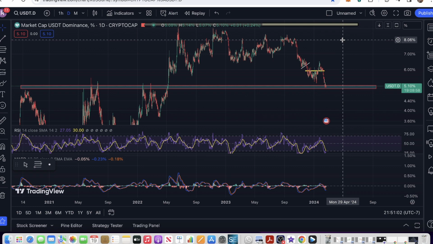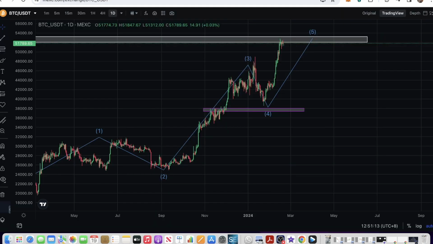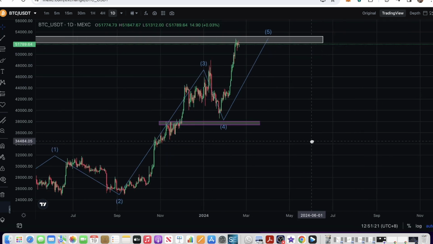So this is the dumb money showing you literally. You guys can go to this website and look at it yourself. And this is Elliott wave theory, and our 5th wave is completing. We could go up and down for a while, but eventually we're going to have our 3-wave down correction.